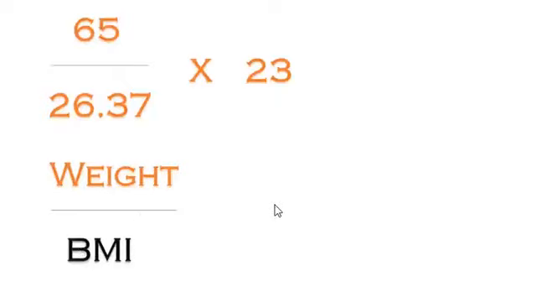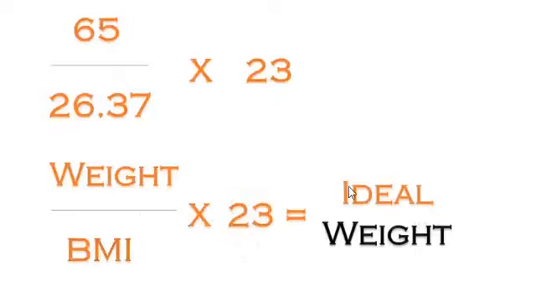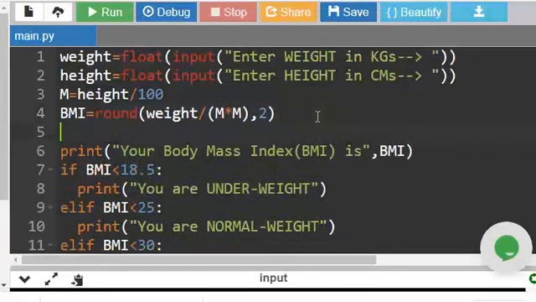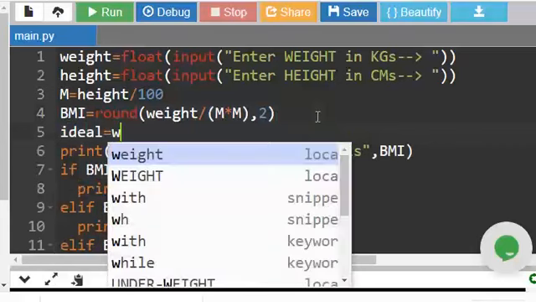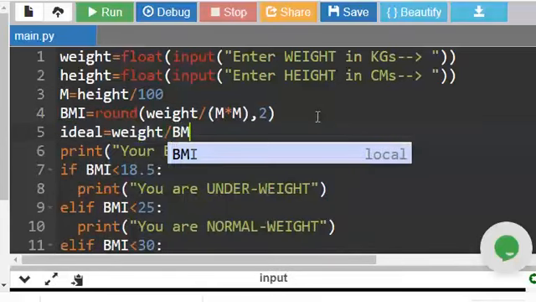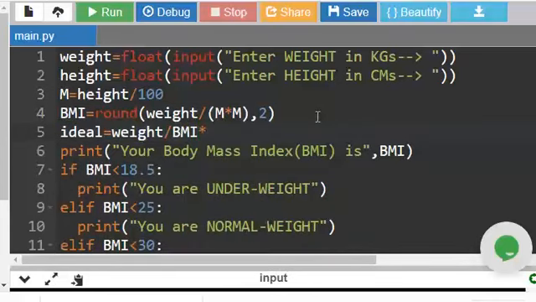So if 26.37 is the BMI for 65 kilograms, for 23 BMI, how many kilograms should we be? That means our weight by our BMI into ideal BMI will give the ideal weight. So here I am saying ideal weight is equal to your weight by your BMI multiplied by 23. 23 is the ideal BMI I am taking.